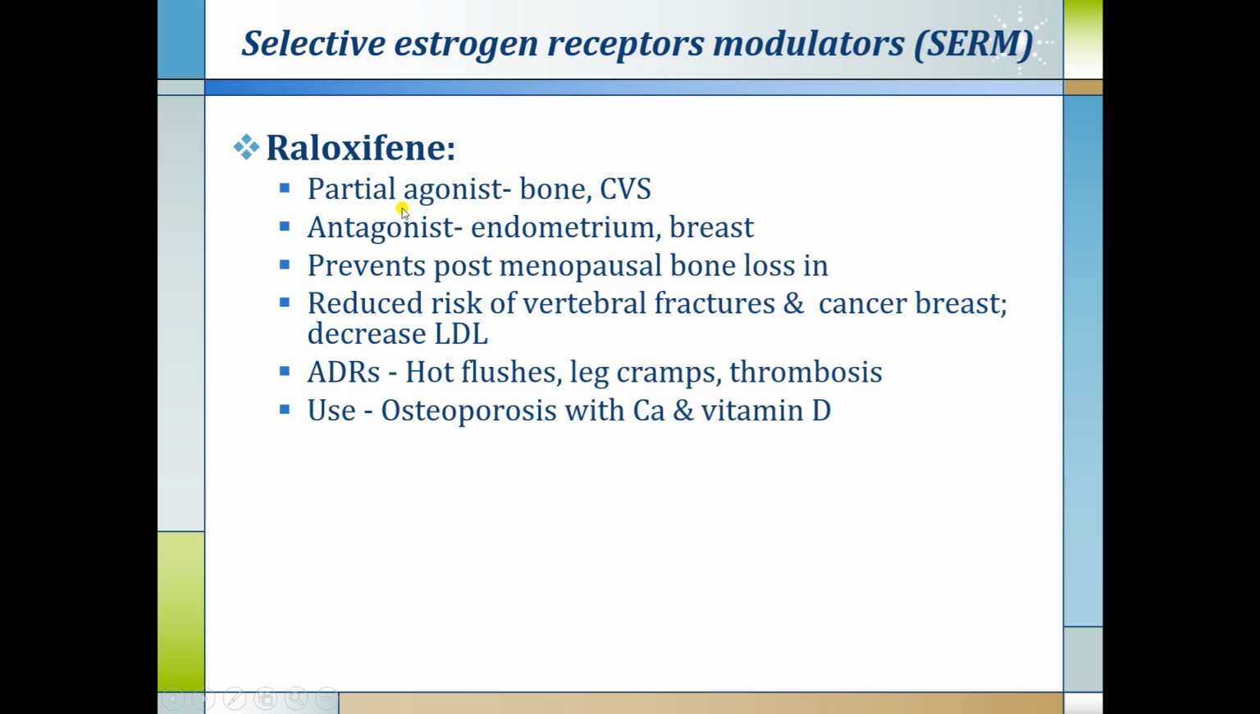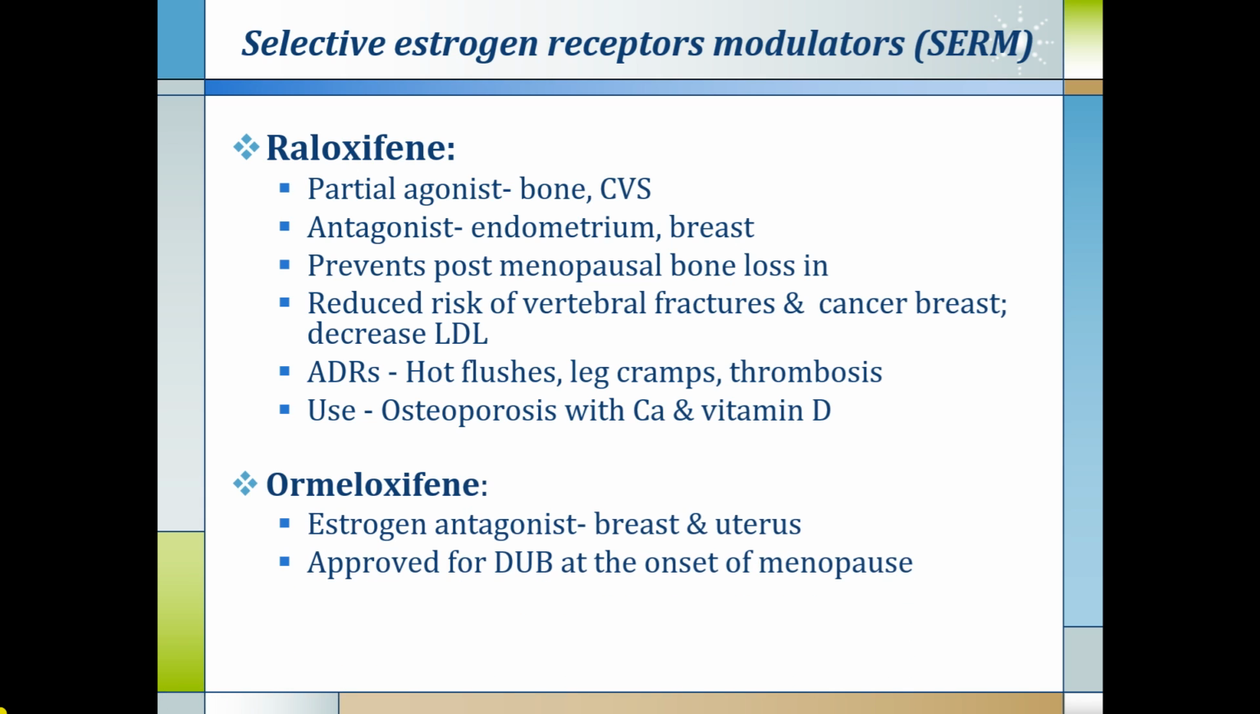Raloxifene is a partial agonist in bone and cardiovascular system, and it is antagonist in endometrium and breast. It prevents postmenopausal bone loss in women. It reduces the risk of vertebral fracture and breast cancer and decreases LDL. Adverse drug reactions are hot flushes, leg cramps and thrombosis. It is mainly used for the treatment of osteoporosis along with calcium and vitamin D supplementation in postmenopausal women. Ormeloxifene is an estrogen antagonist mainly in breast and uterus, and it is approved for use in dysfunctional uterine bleeding at the onset of menopause.